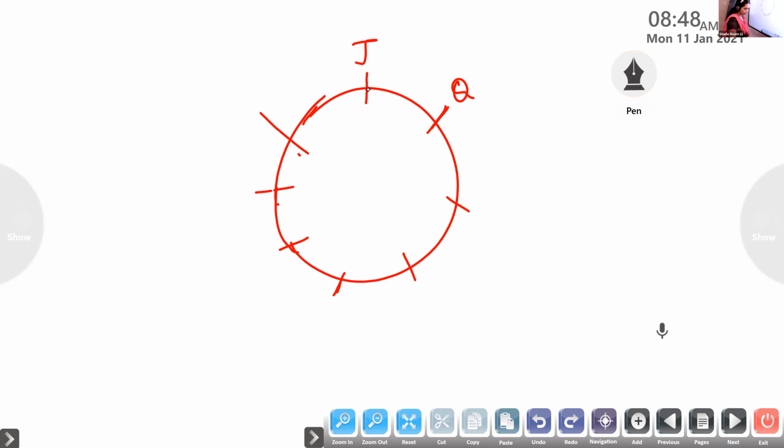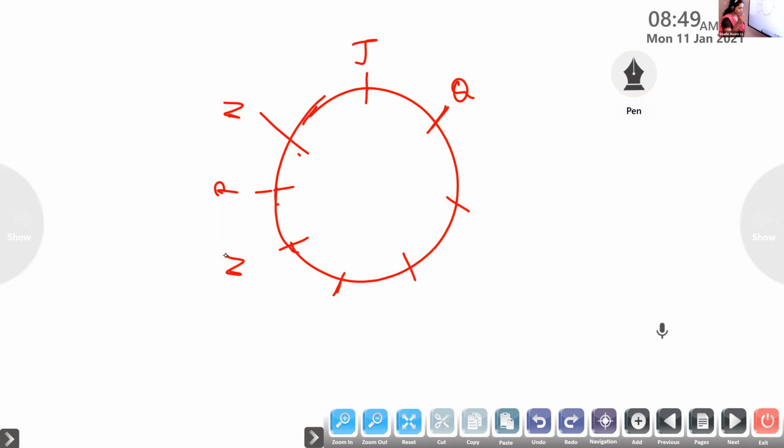So 8 persons are there. Q is not the neighbor of N and M, so Q is not coming closer to N and M. Q is sitting immediate left of J. That one we have marked. P is the neighbor of N. Suppose I am sitting P here, so N may be coming here and here also. Both cases are possible.